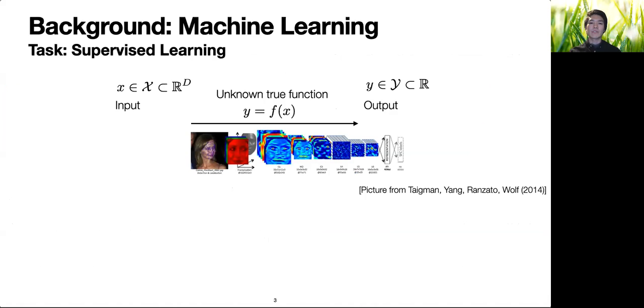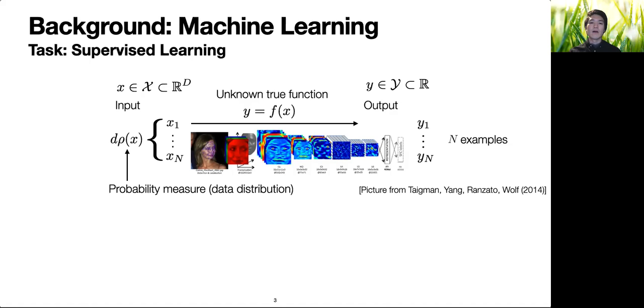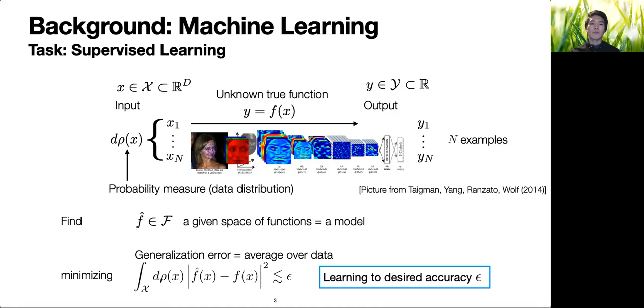In our work, we consider a common task in the field of machine learning called supervised learning. Supervised learning deals with the problem of estimating an unknown function to be learned from given n input-output pairs of examples of data. These examples are given according to some data probability distribution. We want to learn an estimate of the function to be learned within a fixed space called a model, so that the errors on average should be minimized to a desired accuracy.